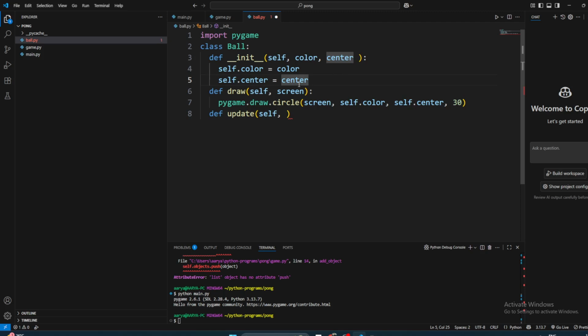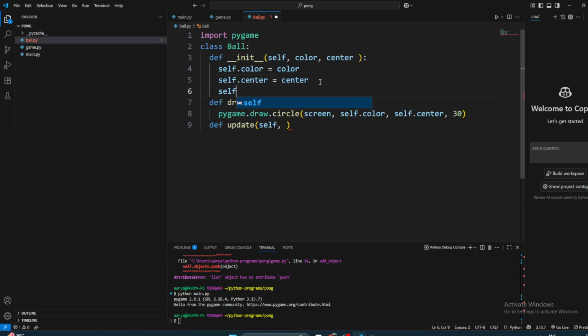So we got the center, and that is kind of the position. We will have something like velocity. Let's say speed, or velocity, let's call it velocity. We have something called velocity, and let's say we set the velocity as fixed, let's say 5, comma 5, or 6, whatever. So now what else do we need?